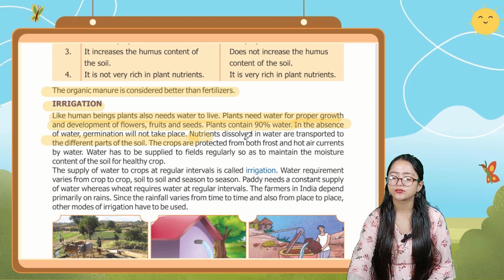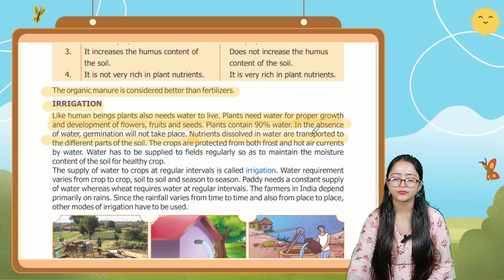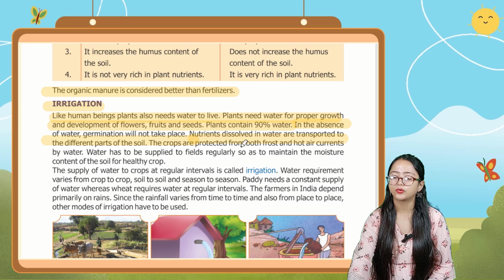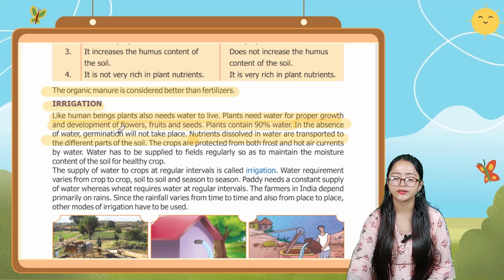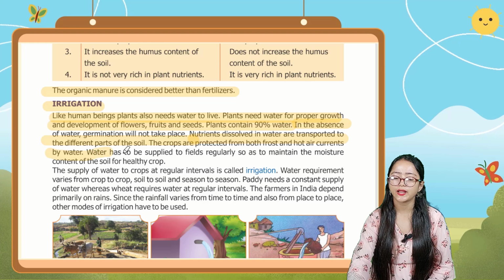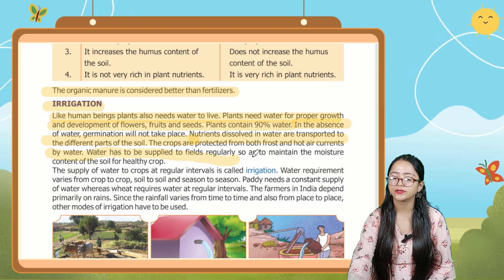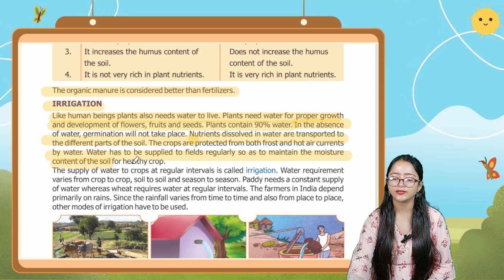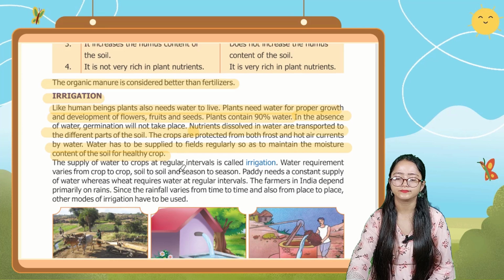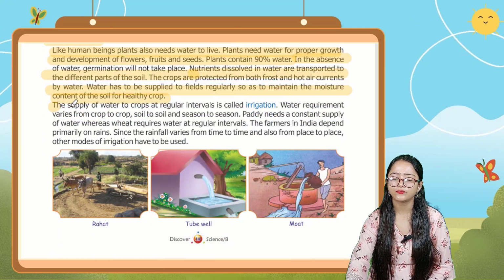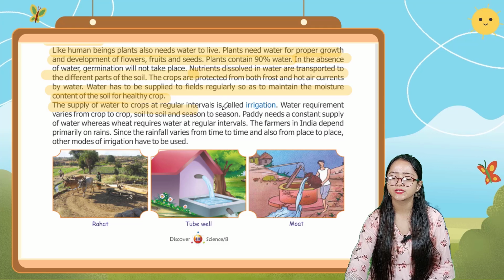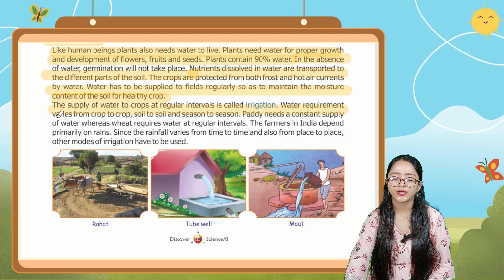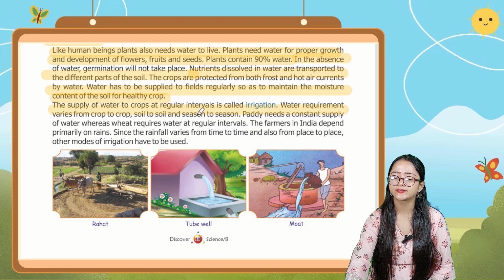Nutrients dissolved in water are transported to the different parts of the plant. The crops are protected from both frost and hot air currents by water. Water has to be supplied to fields regularly so as to maintain the moisture content of the soil for a healthy crop. The supply of water to crops at regular intervals is called irrigation. Water requirement varies from crop to crop, soil to soil, and season to season.